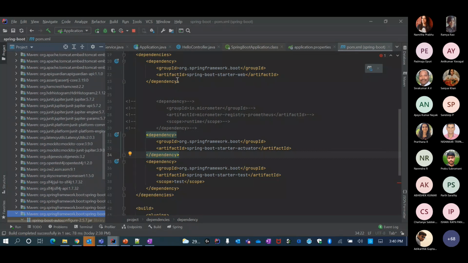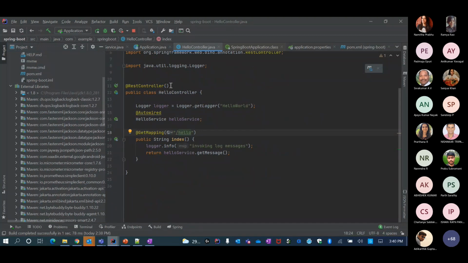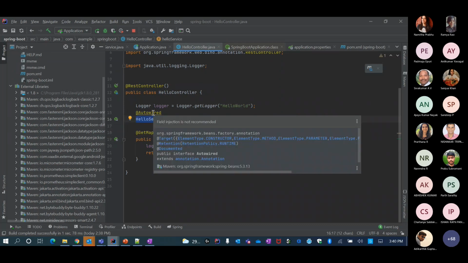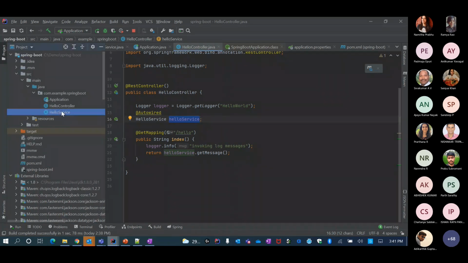And now let me go into the hello controller. A simple REST interface which has hello. Then you see I just say HelloService and I say @Autowired. I don't say what this HelloService is. I am not doing helloService equal to new HelloServiceImpl or something like that. But then how does it know what HelloService it has to put here? For that it basically uses the @Component or @Service definition that we have. So basically I have a HelloService.